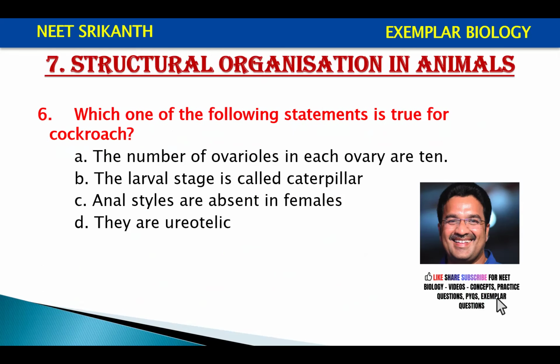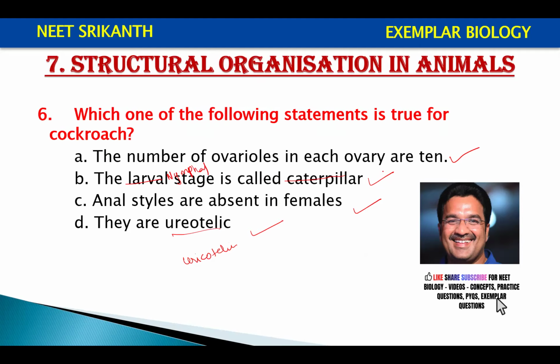Which one of the following statements is true for cockroach? The number of ovarioles in each ovary is 10. Larval stage of the cockroach is caterpillar. Anal styles are absent in female. They are ureotelic, they are uricotelic. Larval stage: there is no larval stage in the cockroach, we have only nymphal stages present.